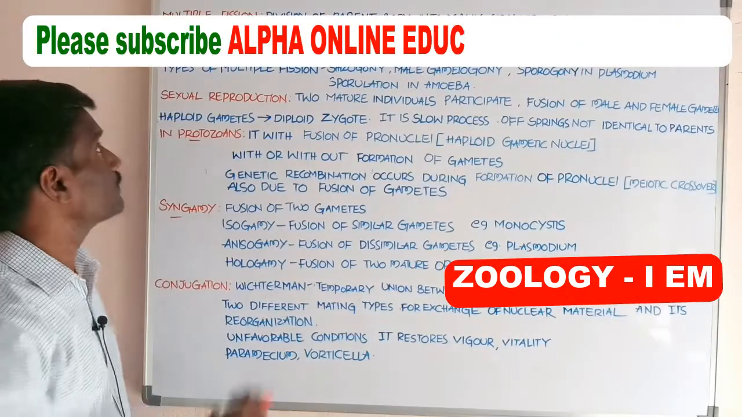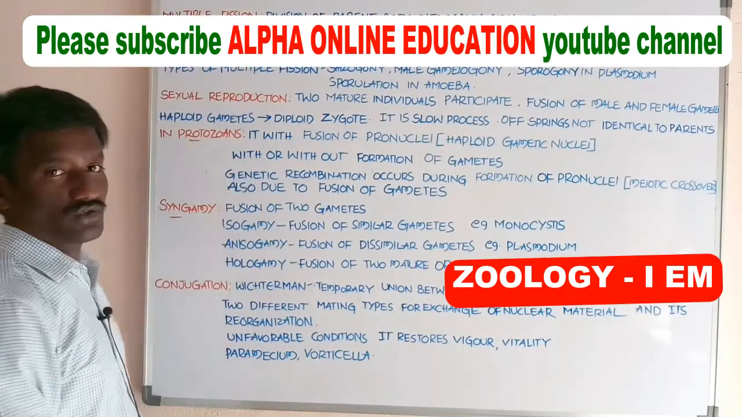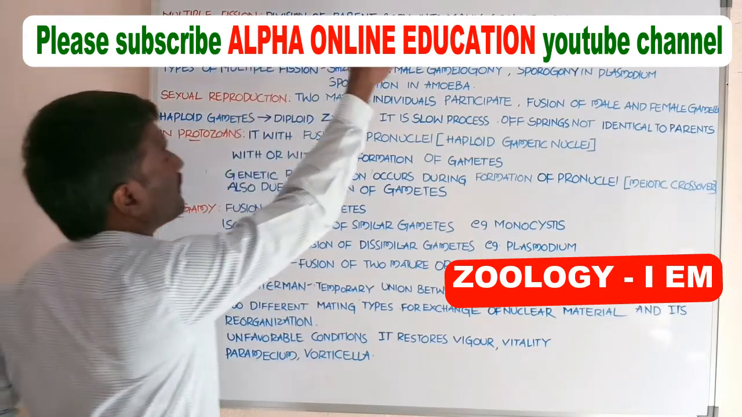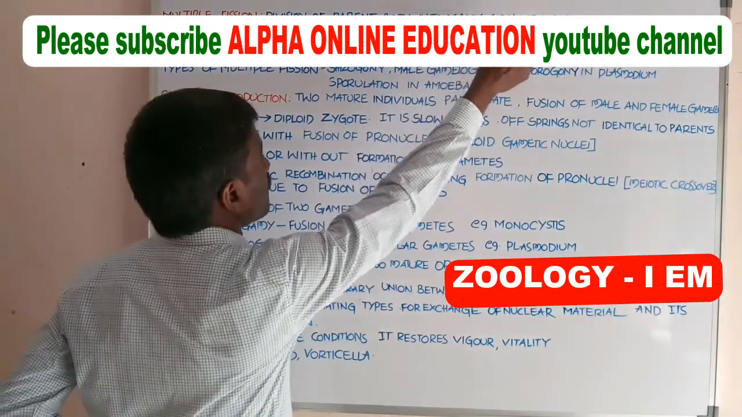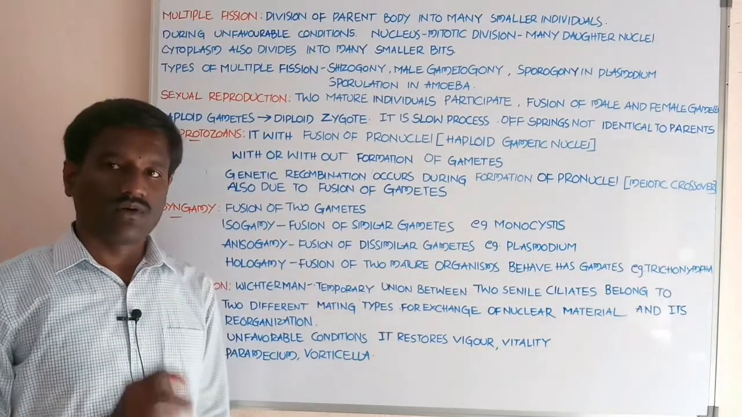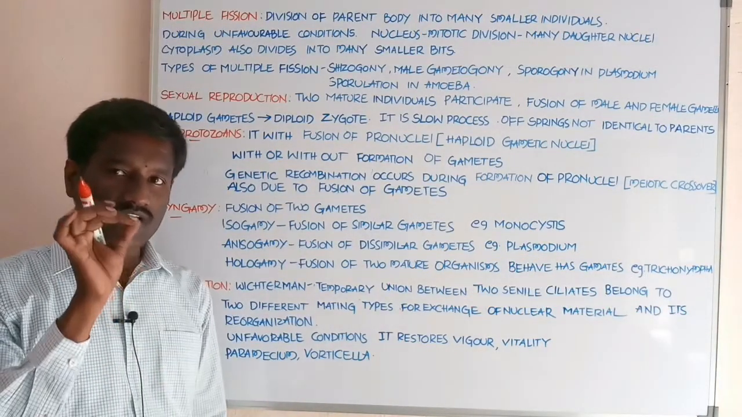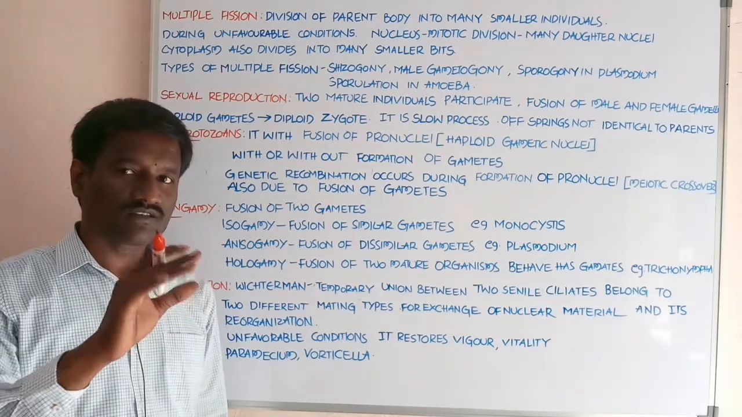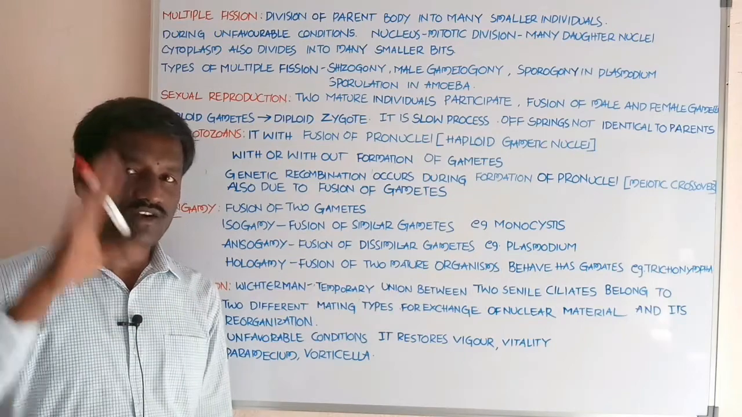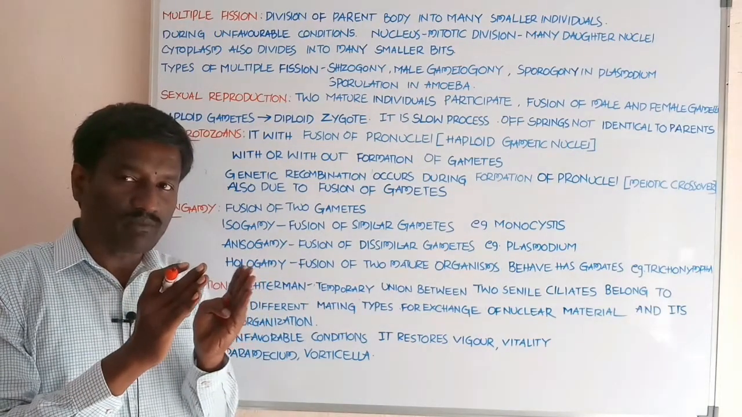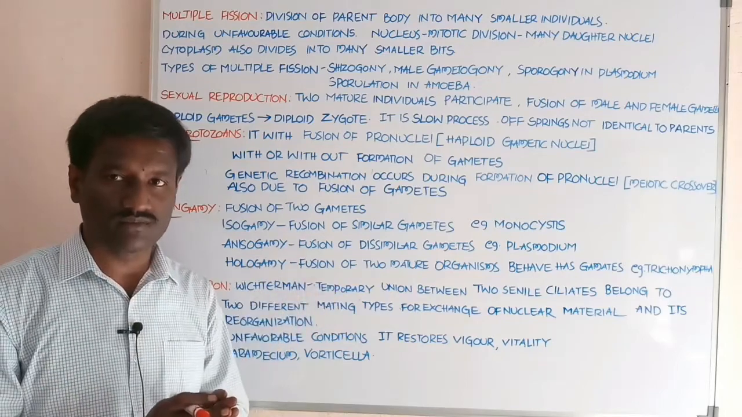Now discuss multiple fission, student. What about multiple fission? Division of the parent body into many smaller individuals. This individual organism belongs to the phylum Protozoa. When the organism enters into multiple fission, it is divided into many smaller individuals.